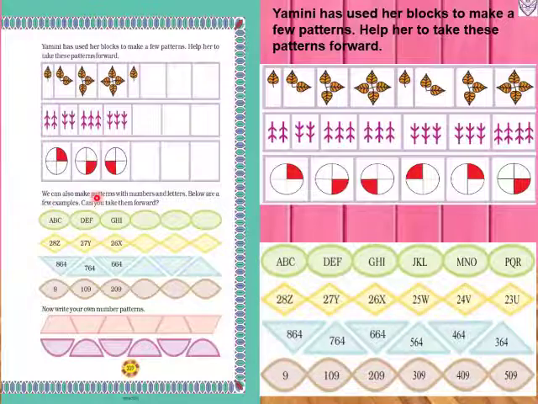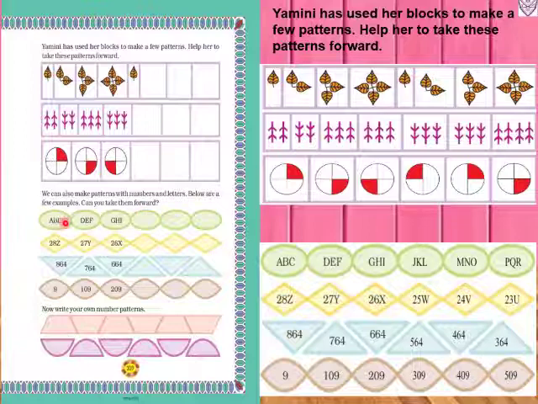Now we can also make patterns with numbers and letters. So till here we have seen patterns with the help of shapes and lines. Now we will do patterns with the help of numbers and letters. Below are a few examples. Can you take them forward?